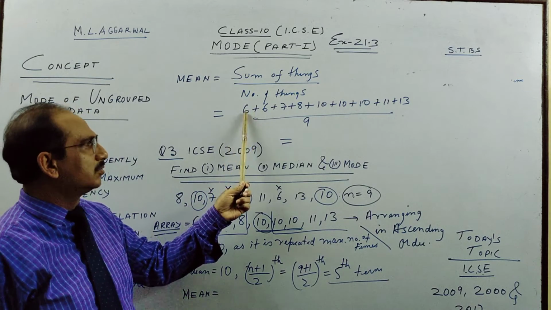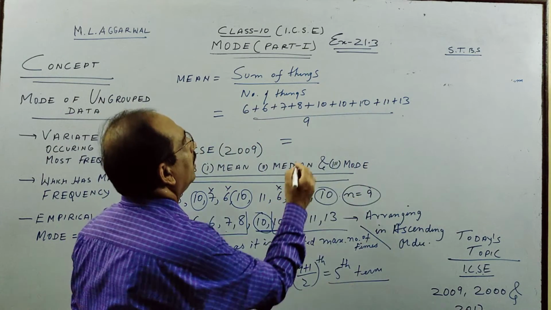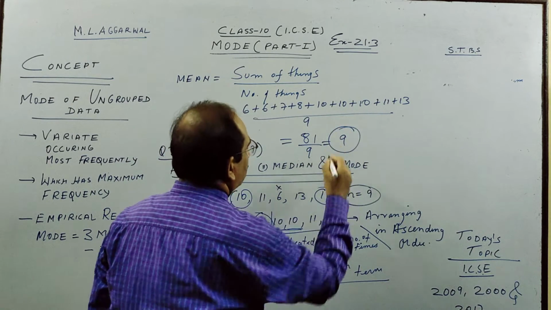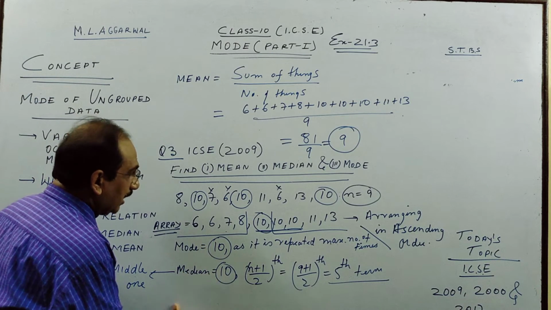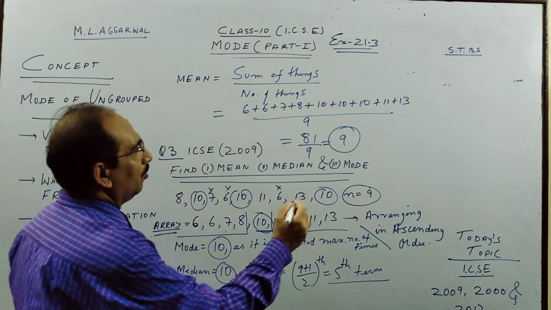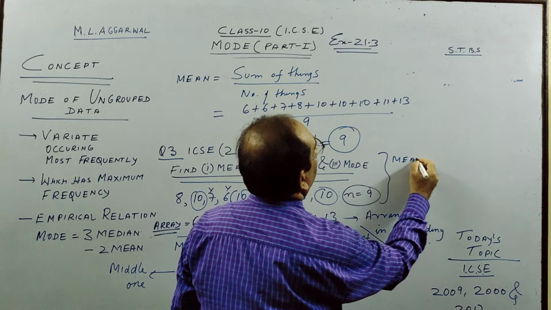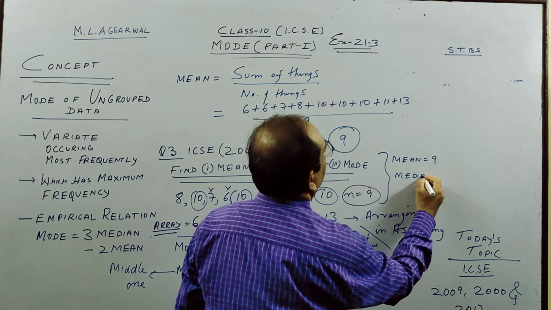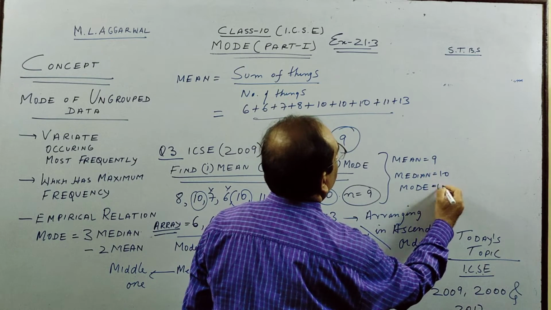Let us see, 12, 19, 27, 57, 68, 81 by 9. So my mean is 9, mode is 10, median is 10. So finally, what you can write for this question: mean is equal to 9, median is equal to 10, and mode is equal to 10.